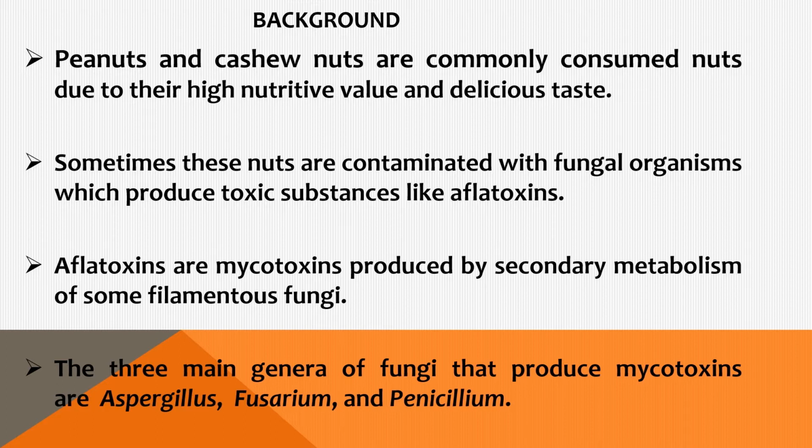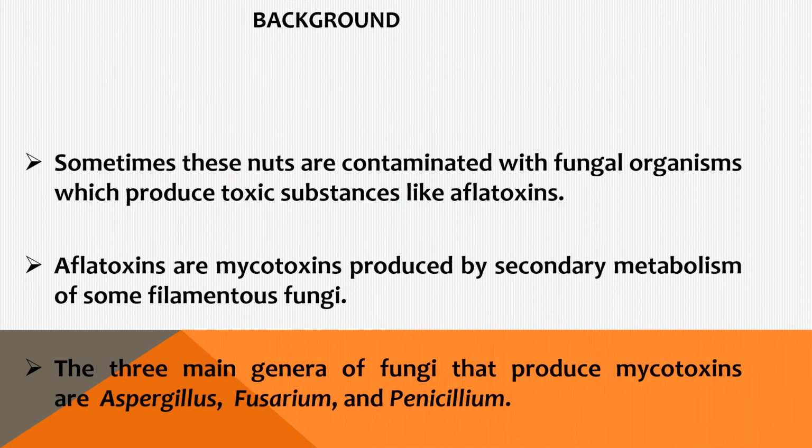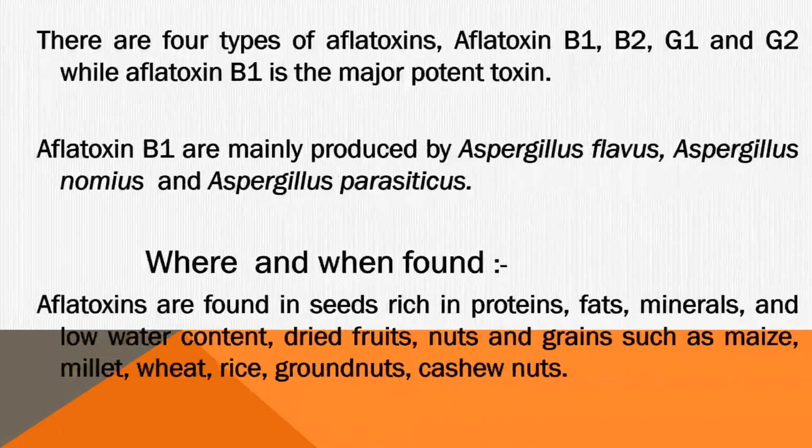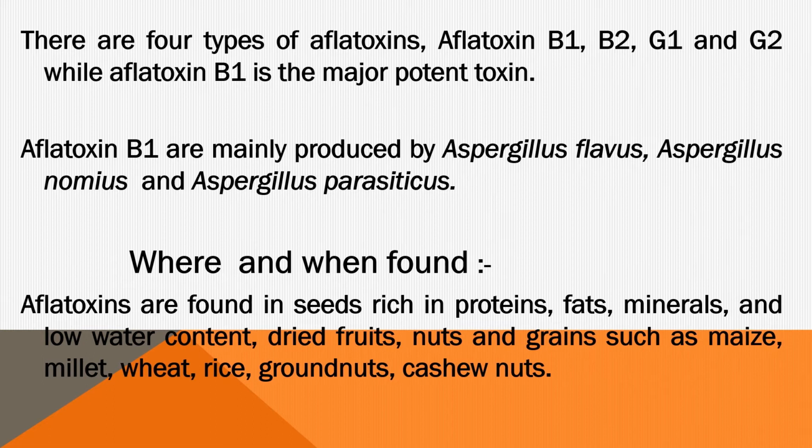There are three main genera of fungi that produce mycotoxins. They are Aspergillus, Fusarium, and Penicillium. There are four types of aflatoxins: aflatoxin B1, B2, G1, and G2. Aflatoxin B1 is the major potent toxin. Aflatoxin B1 is mainly produced by Aspergillus flavus, Aspergillus nomius, and Aspergillus parasiticus.